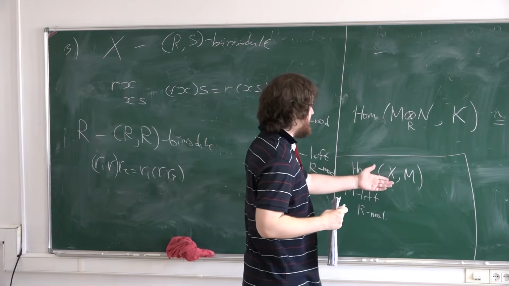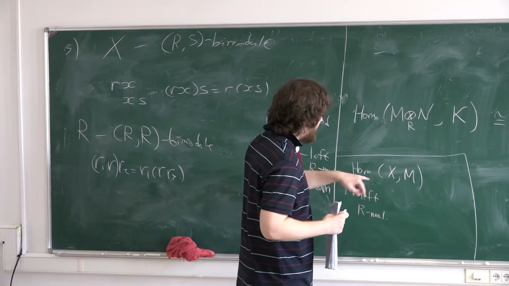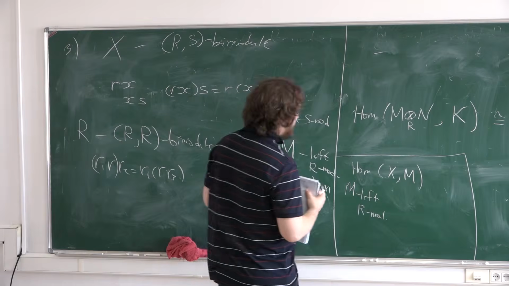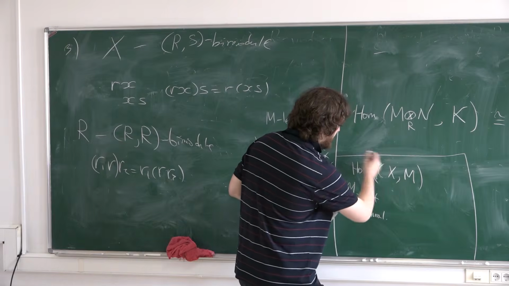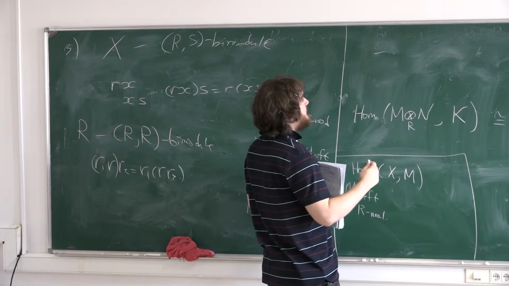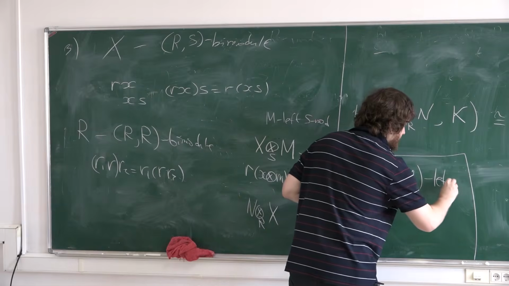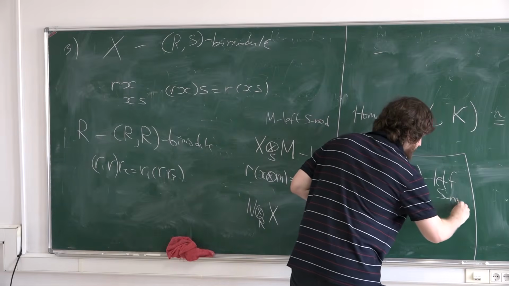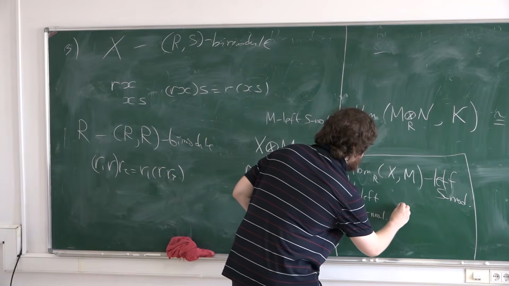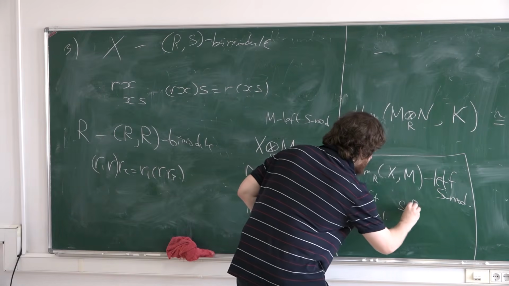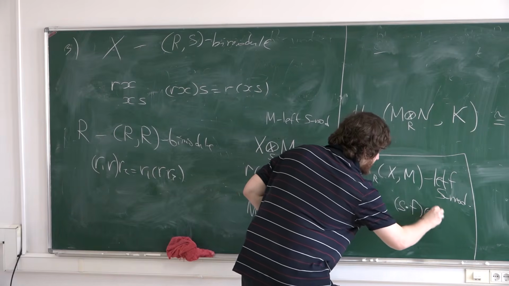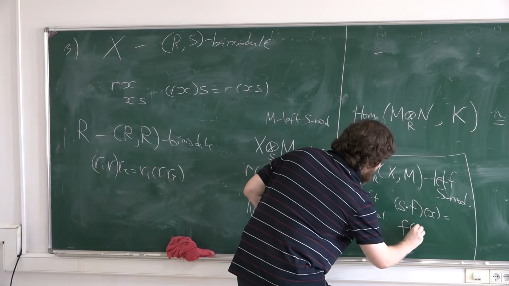If X is only a left R-module, this is just an abelian group. But if X is also an R-S bimodule, you can consider this as a left S-module, with the following definition: f of x is f.